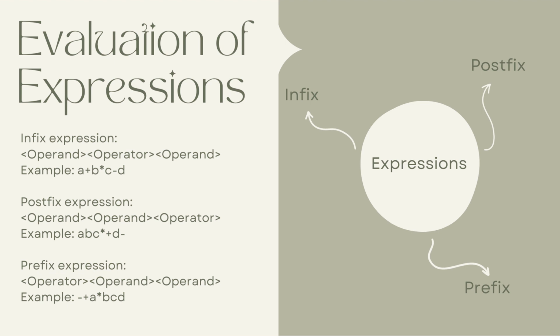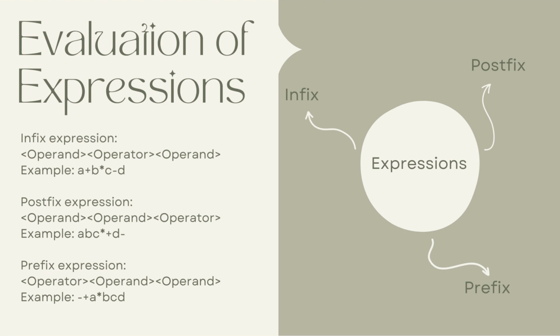So in this example, we will do the multiplication first. So here you can see we have times bc, which the multiplication operator is placed before the b and c.